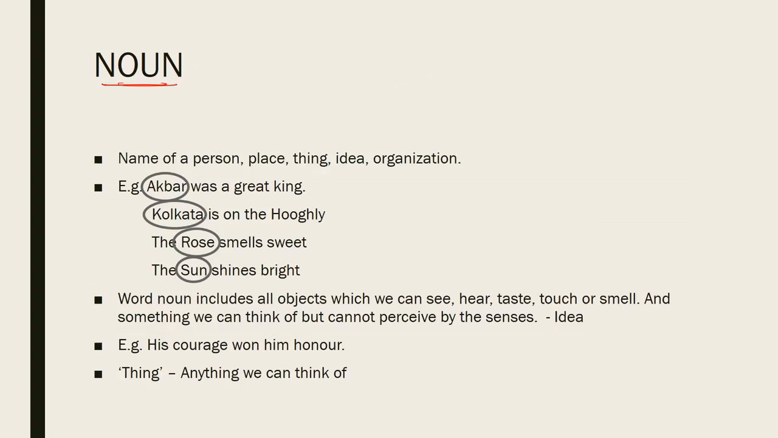A noun is a word used as the name of a person, place or thing, an idea or an organization, such as Akbar was a great king, Kolkata is on the Hooghly, the rose smells sweet, the sun shines bright. Here Akbar, Kolkata, rose and sun are all nouns. The word noun includes all objects that we can see, hear, taste, touch or smell, and something we can think of but cannot perceive by the senses. This is known as an idea.